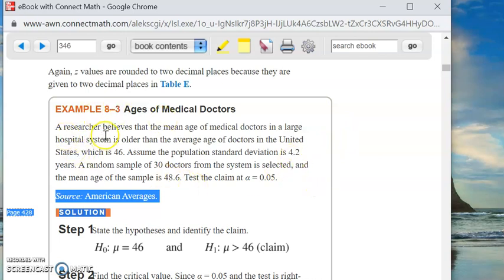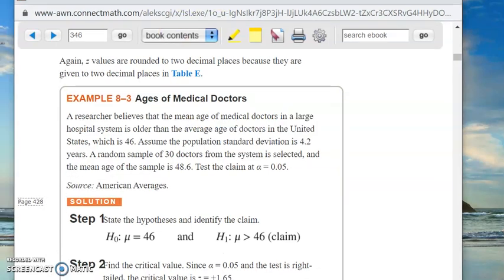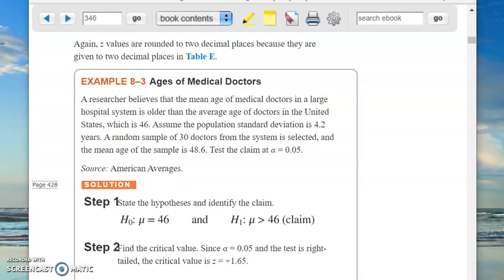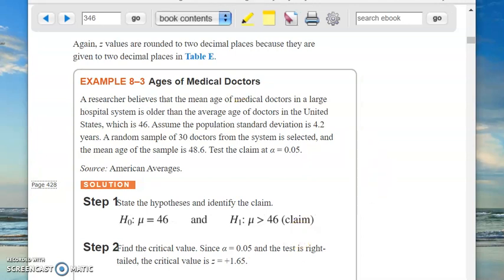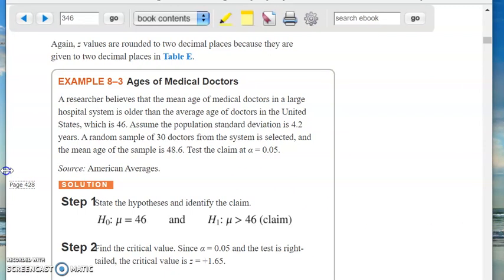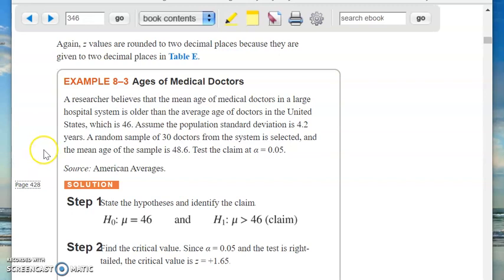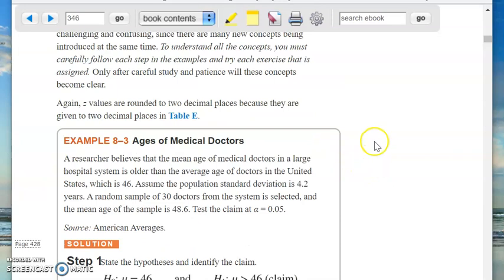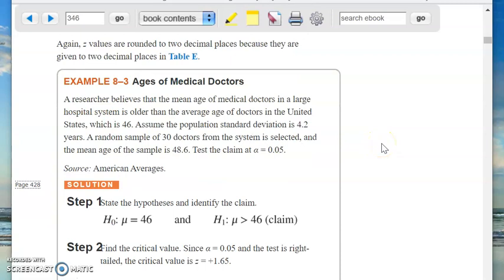So let me talk about example 8-3. This is as good an example as any. Keep in mind, as always, these are metaphors, and exactly the same techniques and concepts can be used for other types of problems that you may, quite frankly, find more interesting, as some of these examples don't seem to be that interesting. But you can use the same techniques for other types of problems that you find interesting. So we're talking about ages of medical doctors.